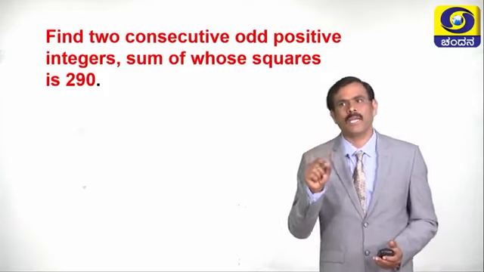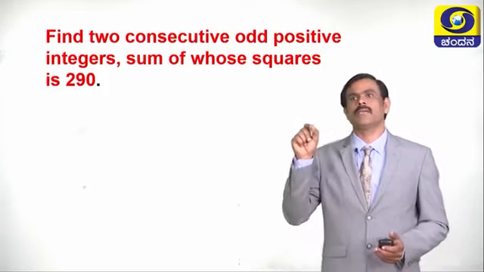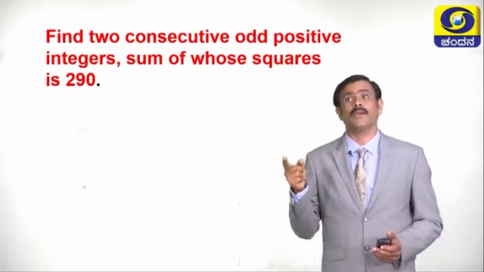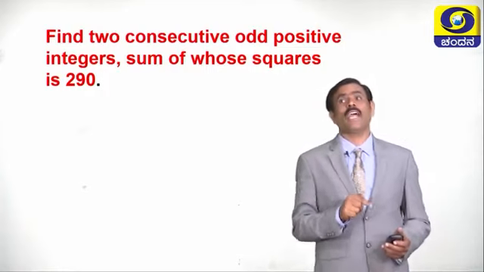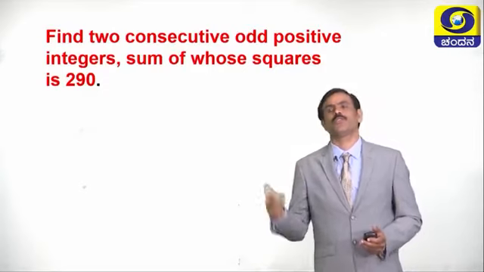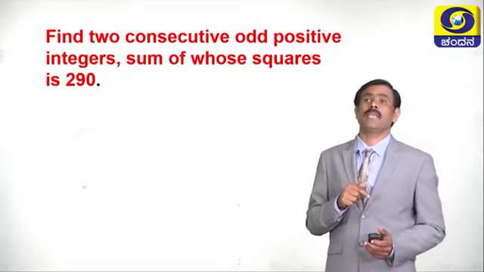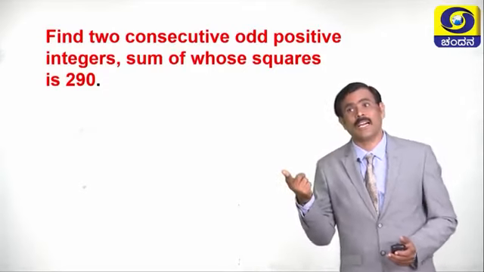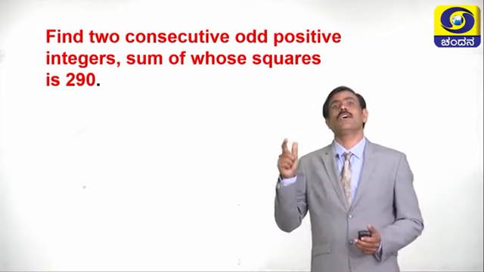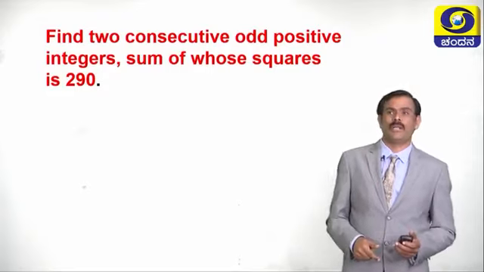Let us take one odd number is 3. What is the next odd number? 5. To get 5, what we have to add for 3? We have to add 2. 3 and 3 plus 2 is 5. If one odd number is 15, what is the next odd number? 15 plus 2. Next consecutive odd number is 15 plus 2, it is 17.